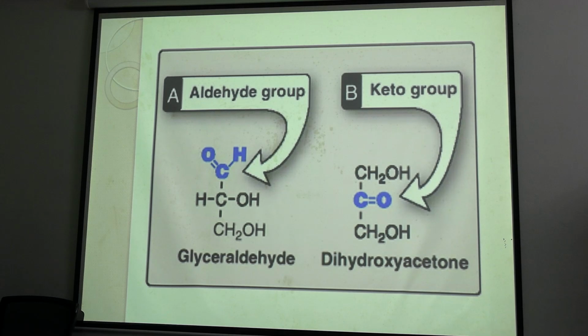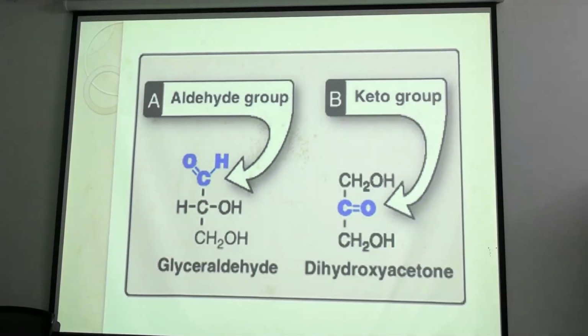And what carbohydrate will this be? According to the carbon number, this will be a triose. Tetrose will be 4 carbon. And we will consider glyceraldehyde as the reference carbohydrate. Why reference carbohydrate? Because C1 of the glyceraldehyde is the CHO group, the aldehyde group carbon. The second carbon is the reference carbon.